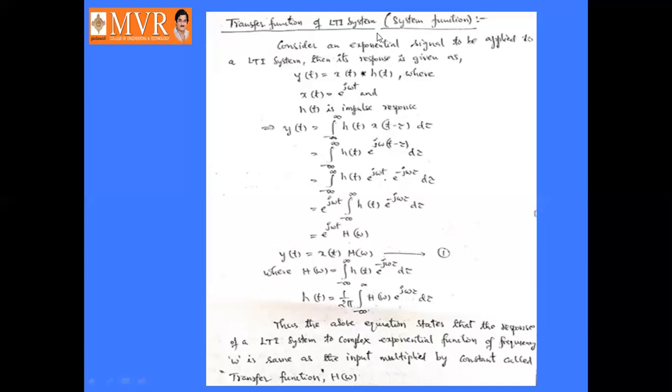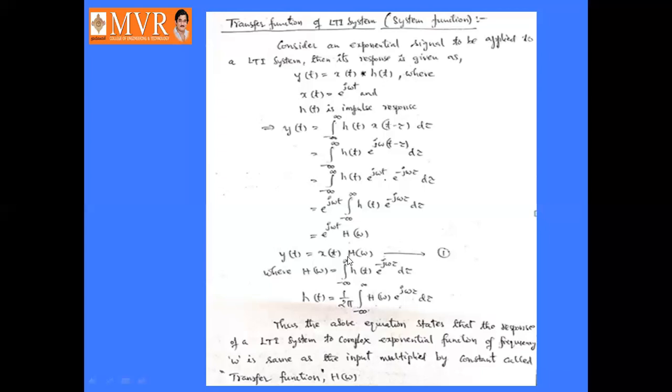Thus, the above equation states that the response of an LTI system to a complex exponential function of frequency omega is the same as the input multiplied by a constant called the transfer function H of omega.